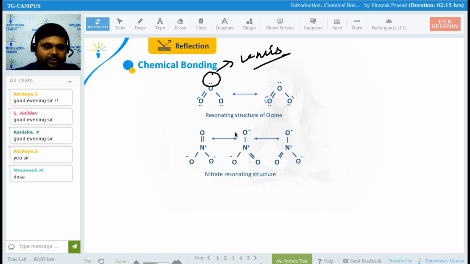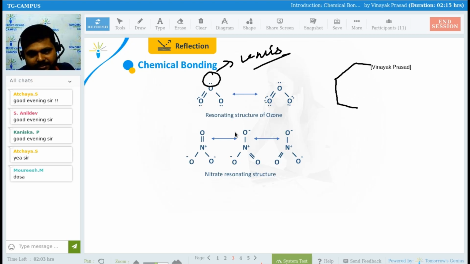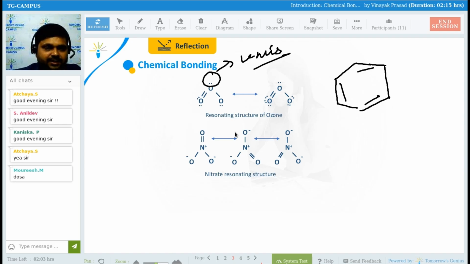Okay, now come to the point. So guys, resonating means what? Let's suppose in the case of benzene, this is the structure of benzene, right? You might have gone through this structure in your 10th standard, right? Yes or no? Please tell me.